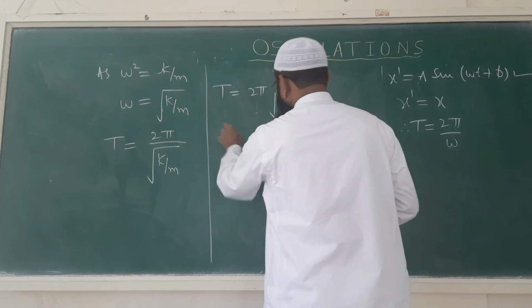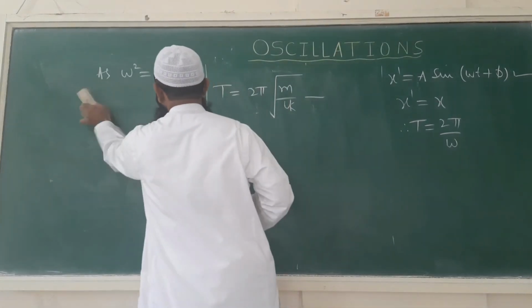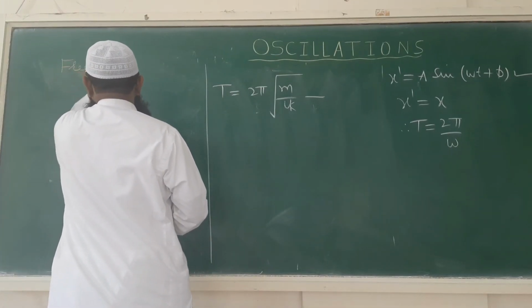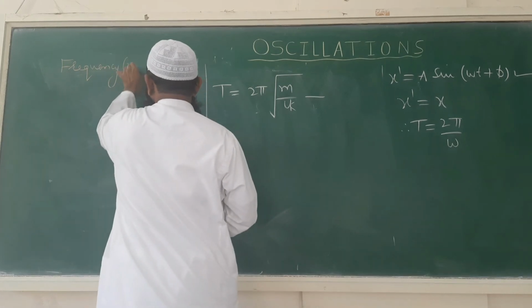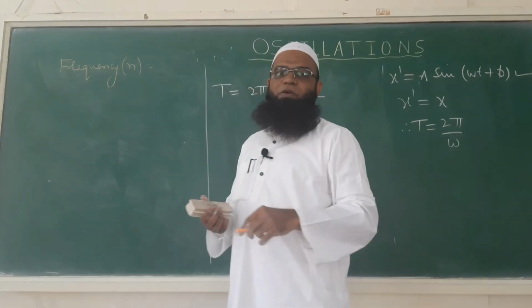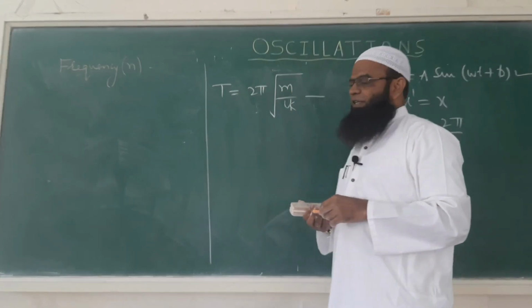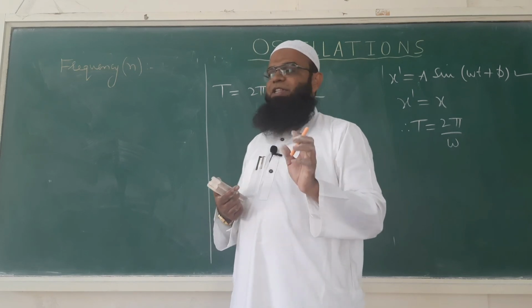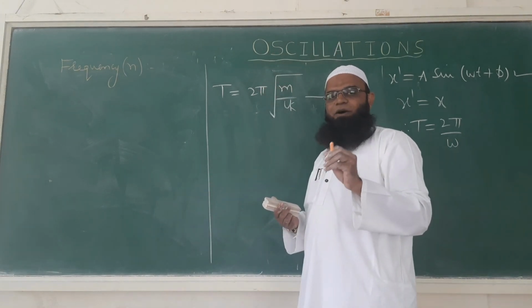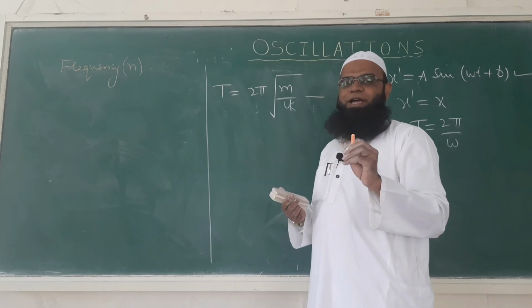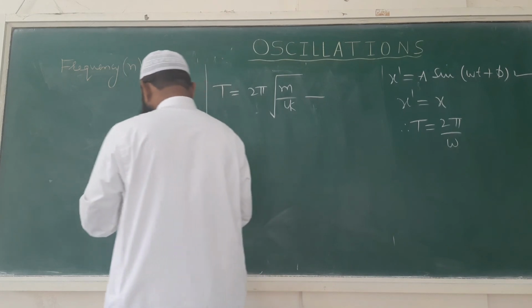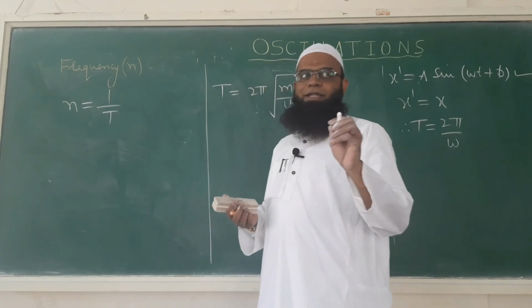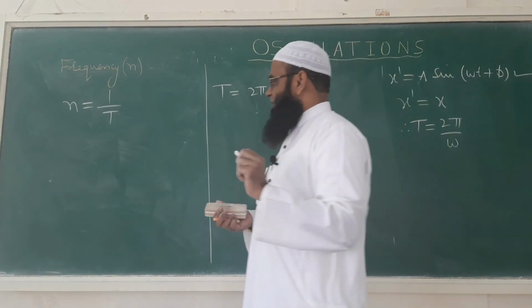And the last thing is the frequency of a particle performing simple harmonic motion. So what is frequency? Frequency is denoted by small n. Sometimes frequency is denoted by small f. Frequency is the number of oscillations performed by the particle in 1 second, or the number of oscillations performed per unit time. So we can write n = 1/T. Frequency and time period are reciprocal to each other.